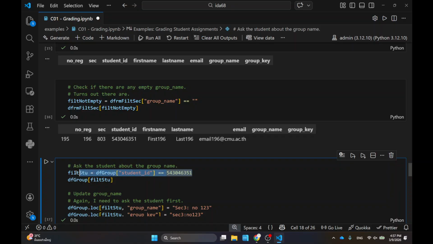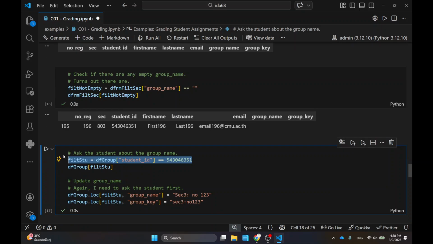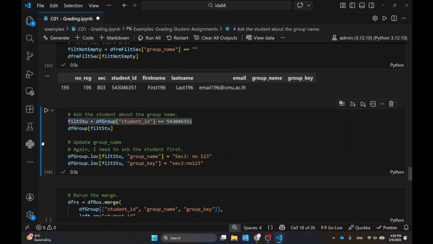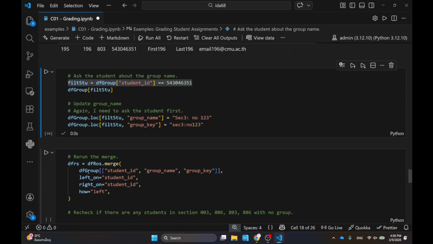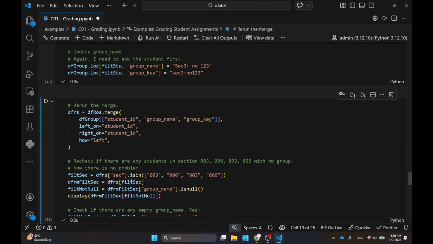So in my original files, I have two places where I actually document the things that I changed in my students. First is student ID and also the student groups, okay? I don't remember the detail of how it comes about, but the nice thing about this is that I have something to remind me later, okay? So yeah, I remember changing the groups like this in order to make sure that all the students belong to the right groups, okay? And then I go back to the merge, okay?